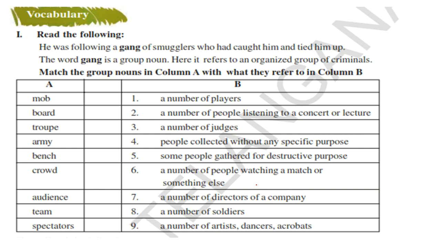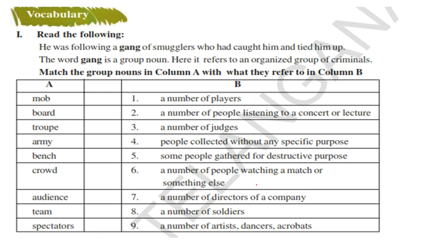So look at the vocabulary. Read the following: He was following a gang of smugglers who had caught him and tied him up. The word gang is a group noun. So it is a noun. Gang is a noun. Mob is a noun. So these are called group nouns or collective nouns. Here gang refers to an organized group of criminals.